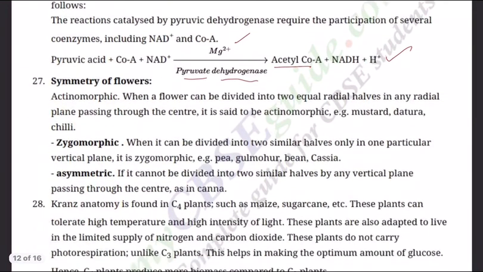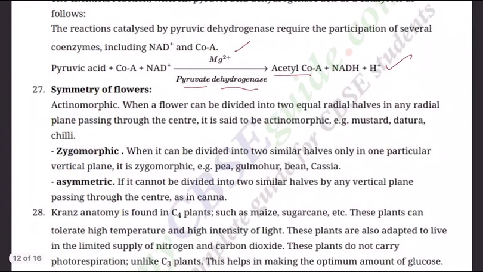What is the symmetry of a flower? Symmetry, of course, there are two, and asymmetric also. Actinomorphic: when a flower can be divided into two equal radial halves in any radial plane passing through the center, it is said to be actinomorphic. Mustard, datura, chili.